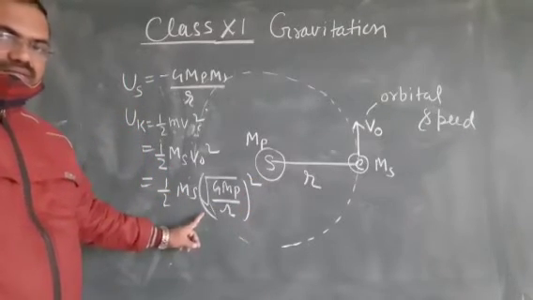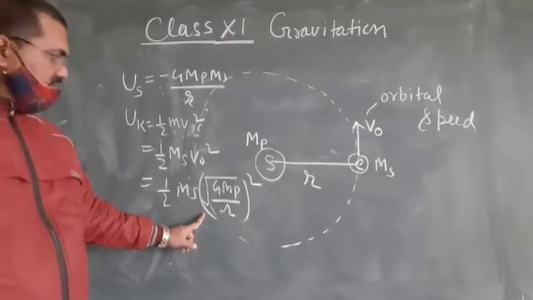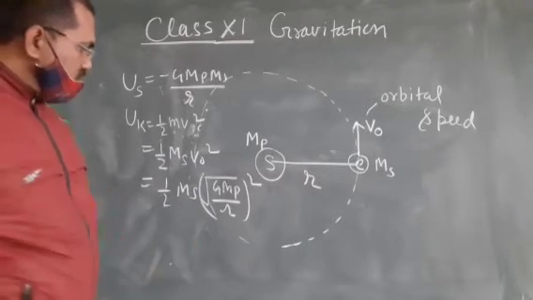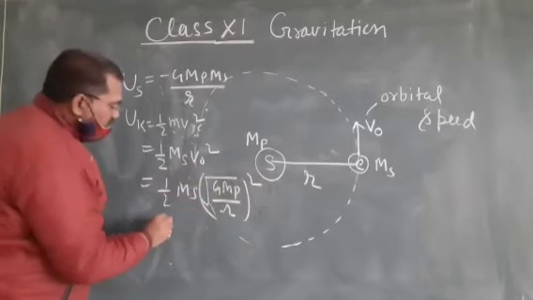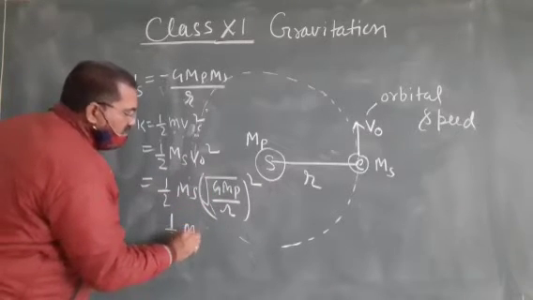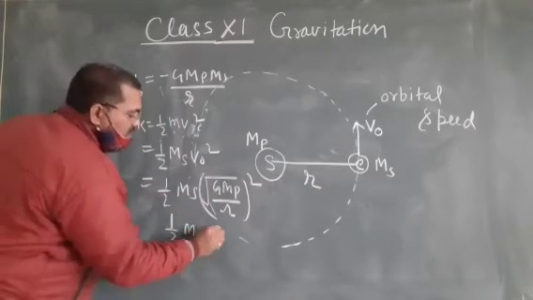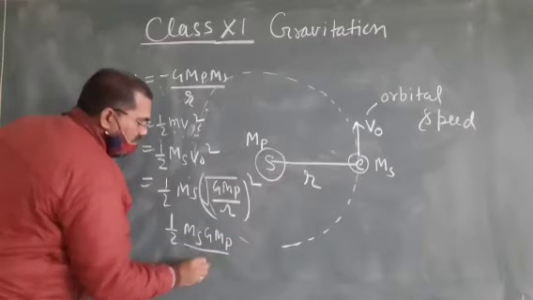This is the orbital speed of the satellite. The square and square root cancel, so it is half Ms G Mp by r.